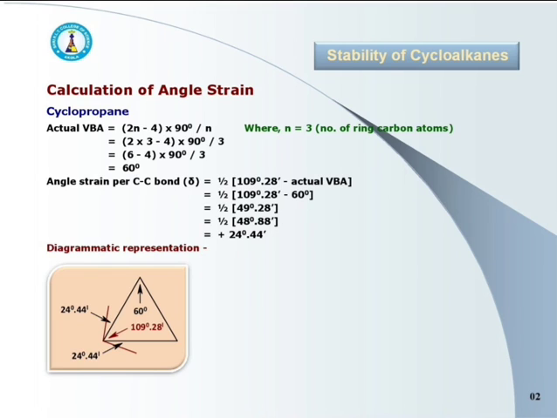The value of angle strain is positive. It means it is inward angle strain. Whenever the value of angle strain is positive, it is called inward angle strain. It indicates that carbon-carbon bonds are compressed towards each other to satisfy the geometry of ring. This is about the calculation of angle strain in case of cyclopropane.